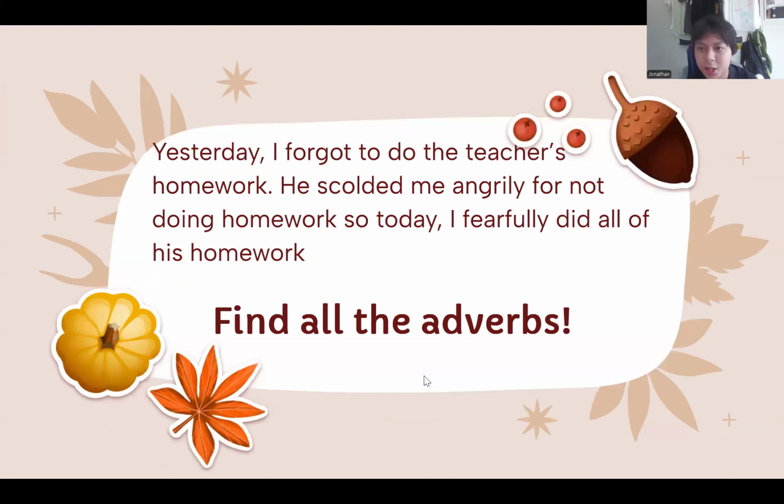So here's the last question. It's a big question. Try and find all the adverbs here. Apply the tips and tricks you've just learned and find the adverbs.